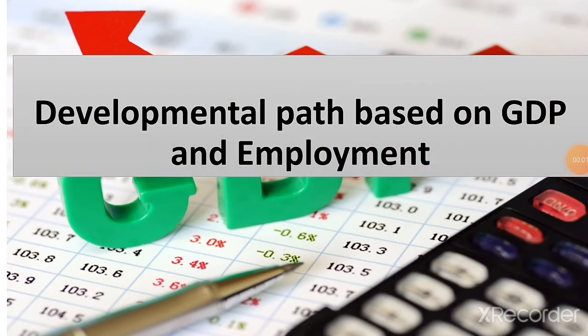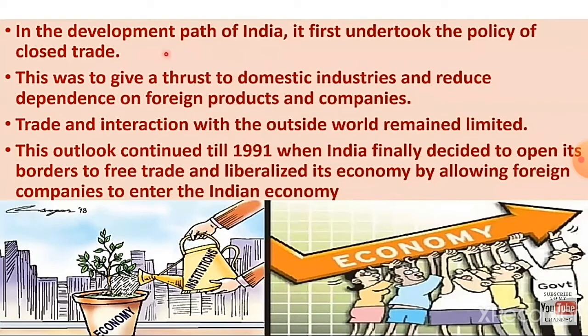Next, developmental path based on GDP and employment. In the development path of India, it first undertook the policy of closed trade. This was to give a thrust to domestic industries. Domestic industries means industries which are present within the country, and this reduces dependence on foreign products and companies. So when the government encourages the industries present in their own country, automatically it will reduce the dependence on foreign products.